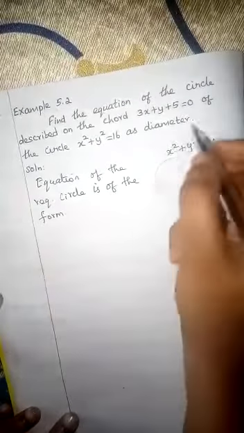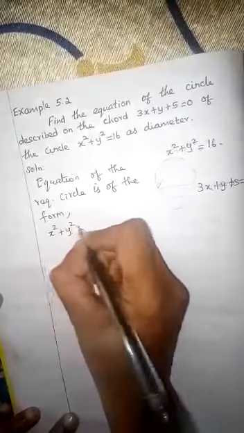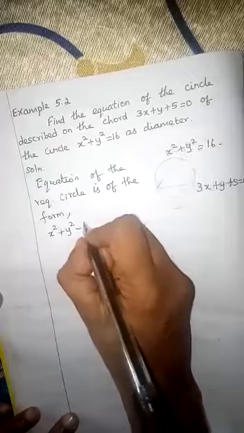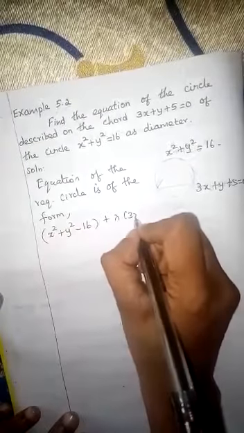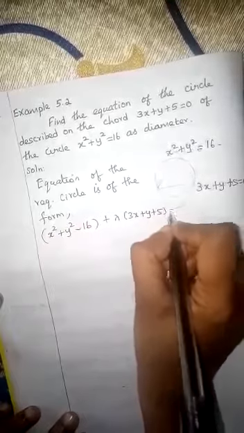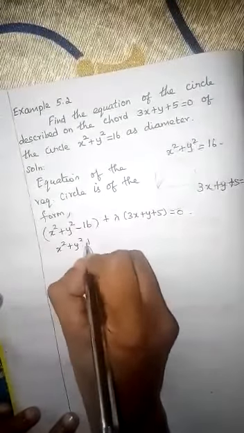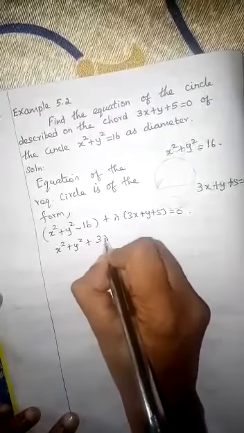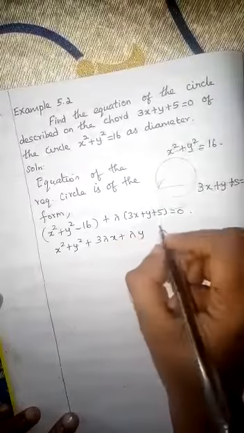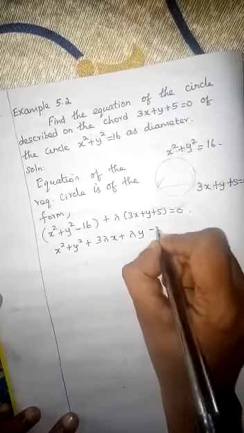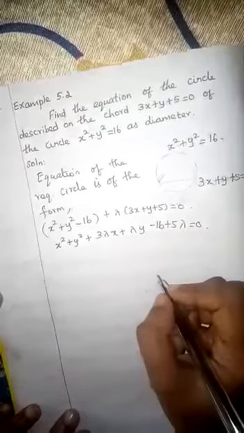You write the circle equation first, x square plus y square, the 16 you take to the left hand side, minus 16 plus lambda into 3x plus y plus 5 equal to 0. Now you can rearrange it: x square plus y square plus 3 lambda x plus lambda y, and the constant is minus 16 plus 5 lambda, equal to 0.